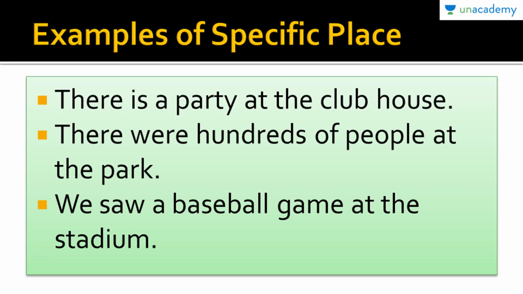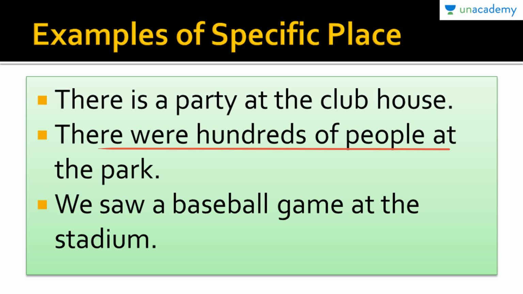Moving on, we have an example of a specific place. There's a party at the clubhouse. So where's the party? The party is at the clubhouse. So this specific place, that is the clubhouse, is what signifies the use of at, and anything that happens at a specific place, the mention of it must be done by using at.